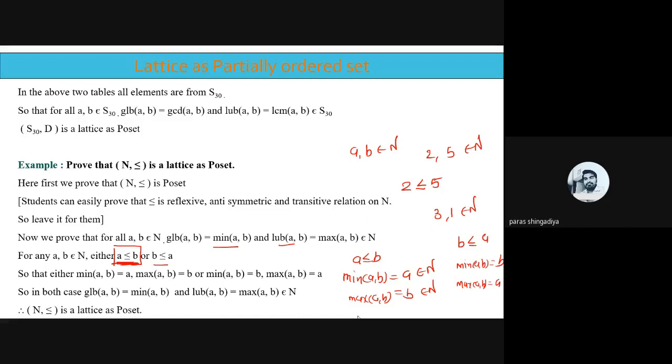In this first example we have the divide relation, therefore we are checking the GCD and LCM case. But here it is a less than or equal to relation, so in this case we just check which number is minimum and which number is maximum. So is it clear, the solution of this example? Did you understand the reason?